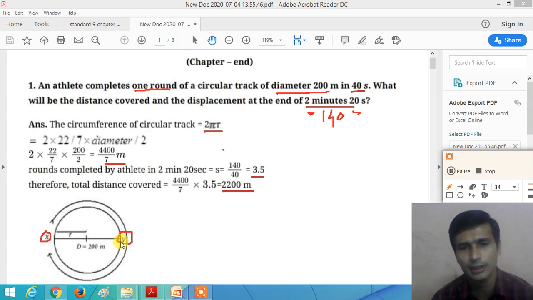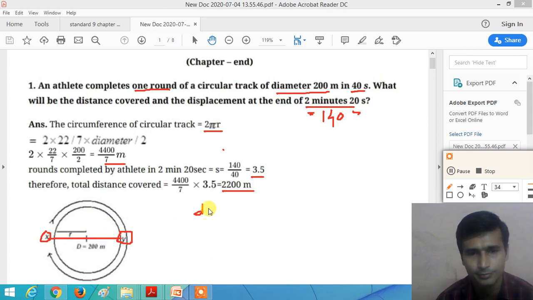So what about the displacement? The displacement is the shortest distance between the initial position and the final position. So here the shortest distance is X to Y. So it is the diameter of the circular track. So the displacement of the athlete after 140 seconds is 200 meter. It is equal to the diameter of the circular track, right? And it is equal to 200 meter.